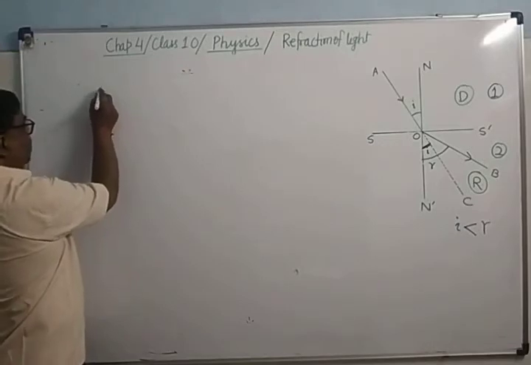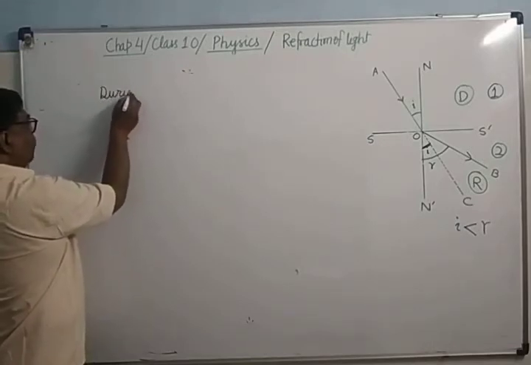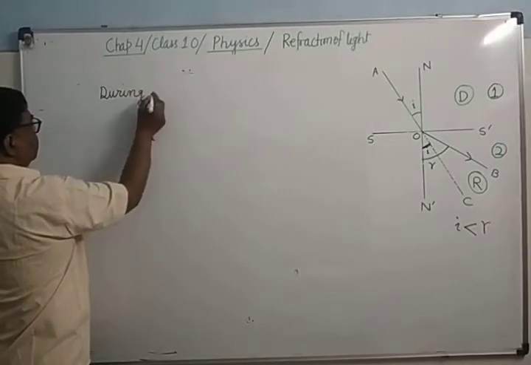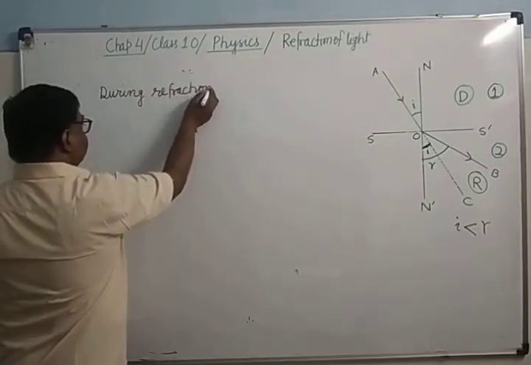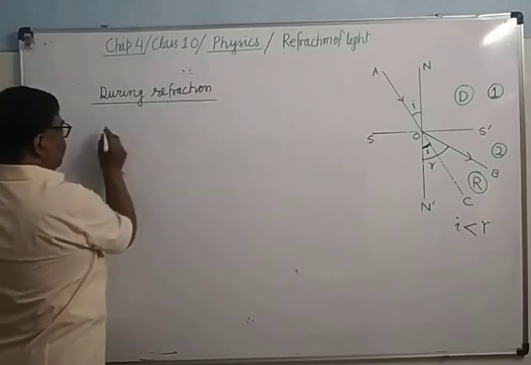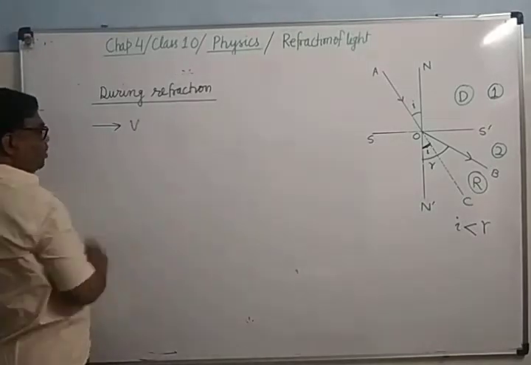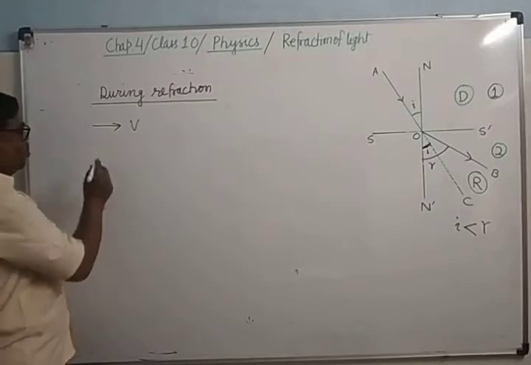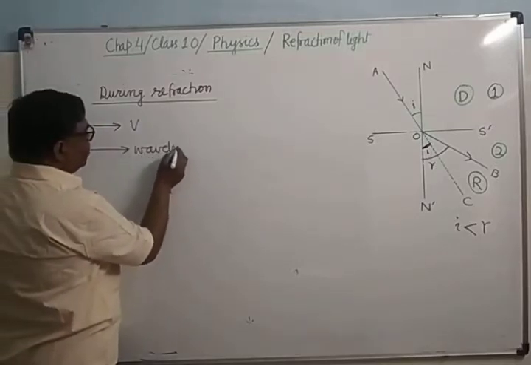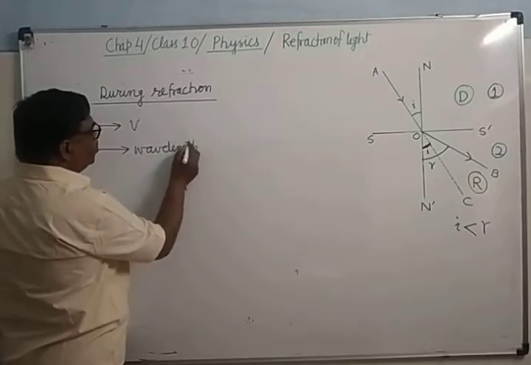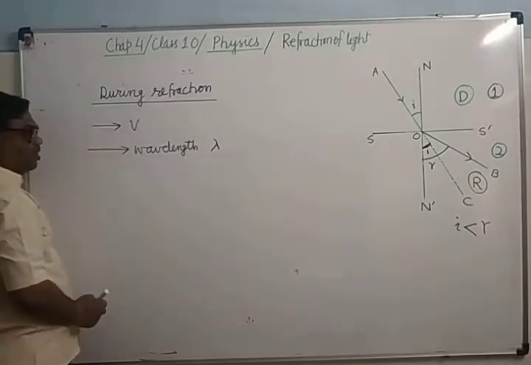Now see here, during refraction, which physical quantity will change? Number one, the velocity of light will change. Number two, its wavelength will also change. It's clear?